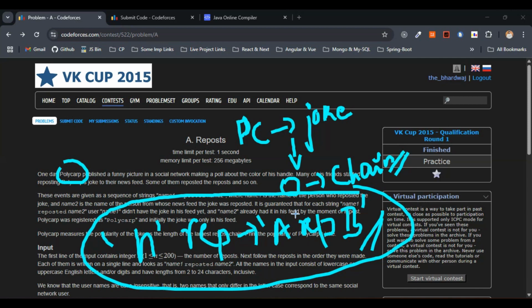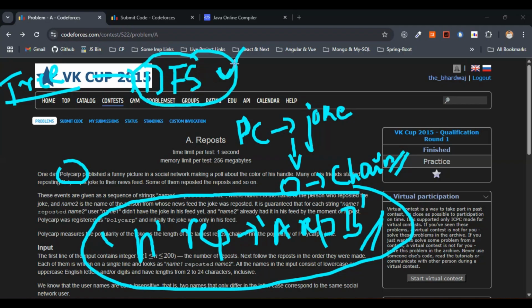Here we have to find the maximum depth of reposts starting from Polycarp. Basically this is a tree question. They are asking to find the maximum depth, which means we have to go with DFS. We got the hint directly in the question itself.